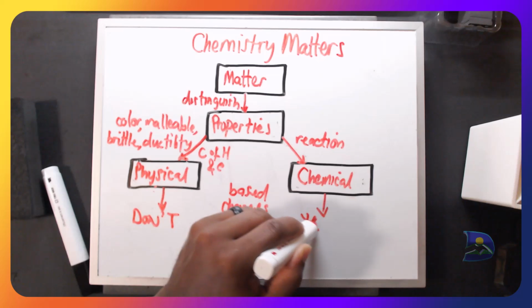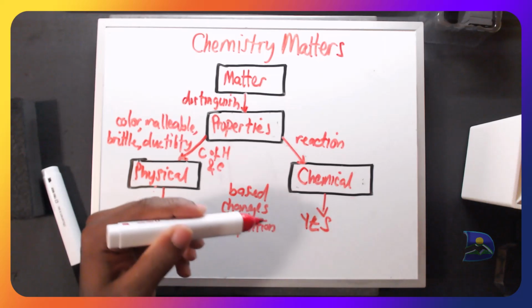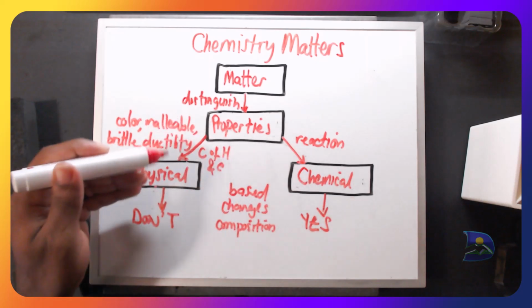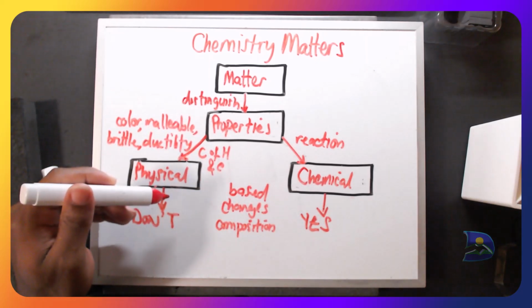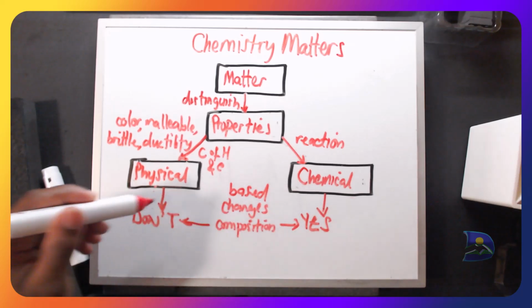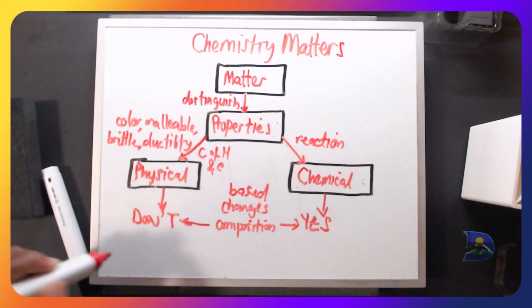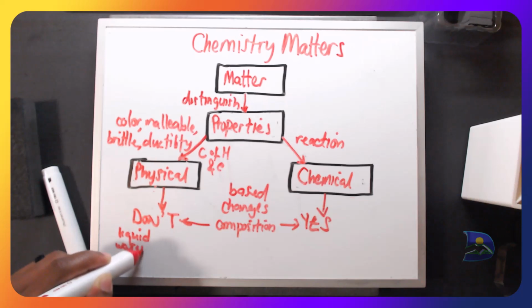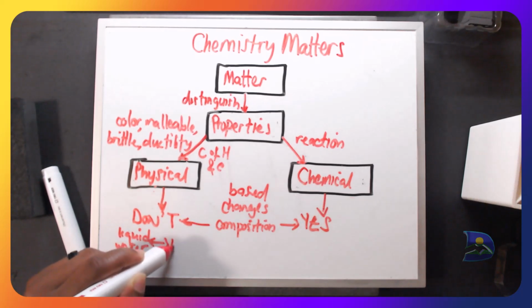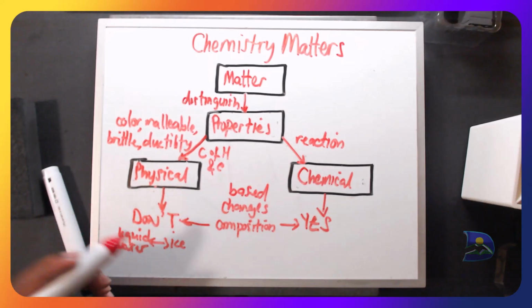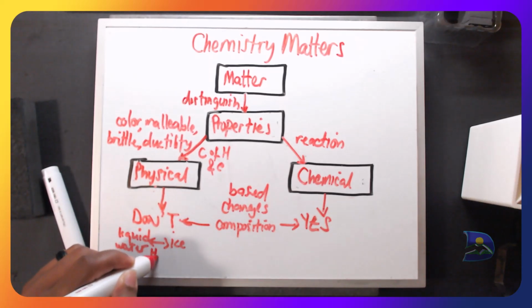Yes, they change. So what are examples of this type of thing when it comes to physical, that doesn't change in terms of the composition of the different items? An example would be when you have liquid water and it is transformed to ice. We see at the atomic level that you're still dealing with H2O.